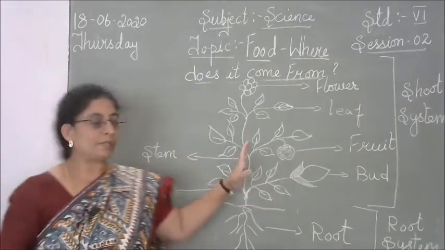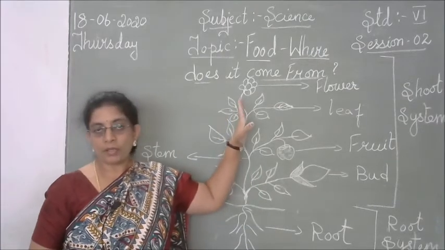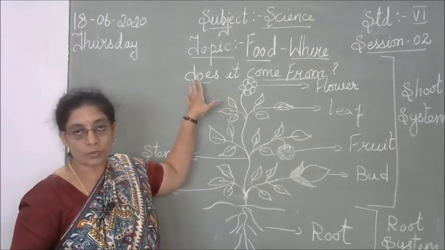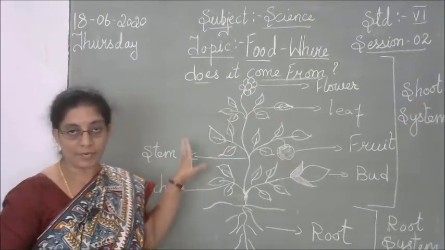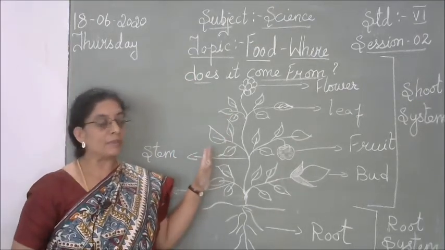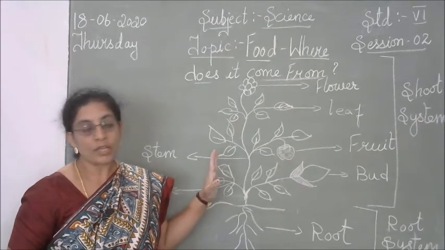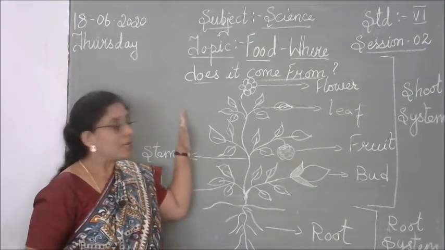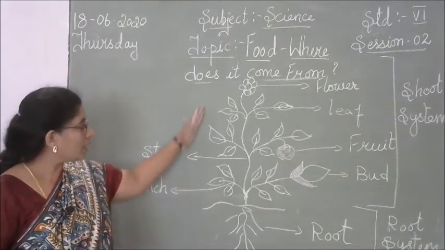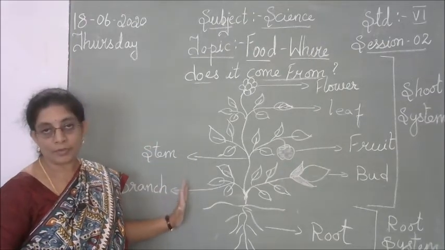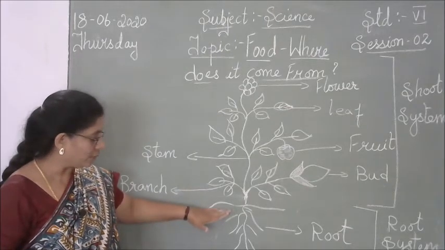Okay children, so far you saw what foods we get from the plants, and then we saw what foods we get from the animals and how the animals are grouped according to their food habits. Okay, now lastly we'll be seeing about the parts of a plant. So now you can see here the diagram of a plant. Here I have drawn the plant.